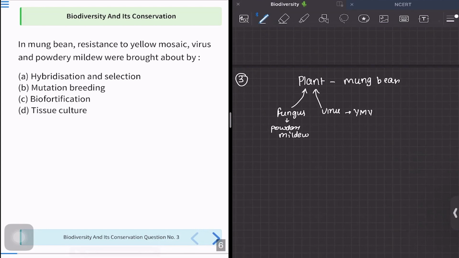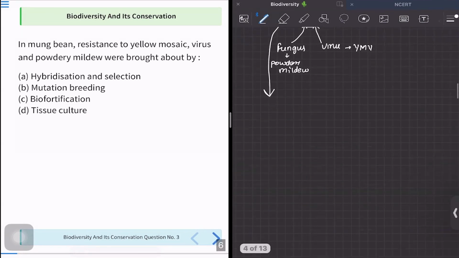Now what were these doing? They were destroying the plant. They were damaging the plant. But the plant has to survive. So the plant has to do something so that this fungus and virus can't affect it. It has to develop something.